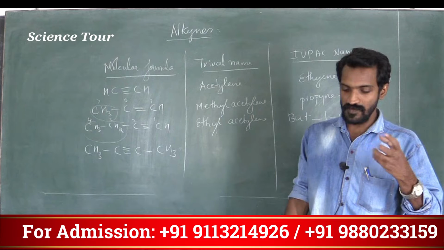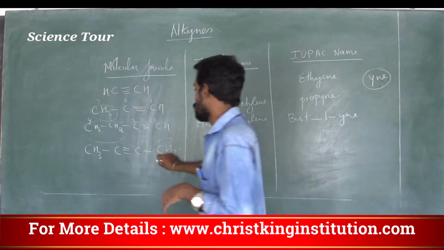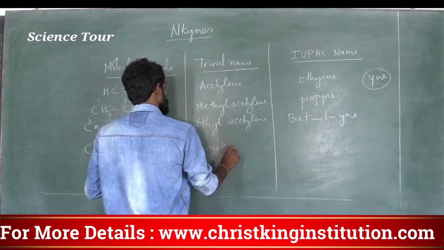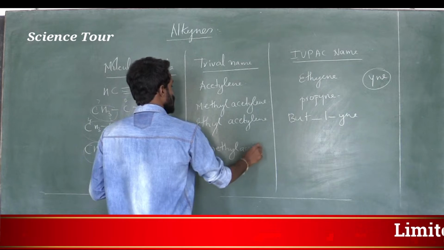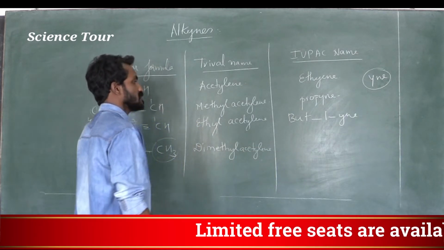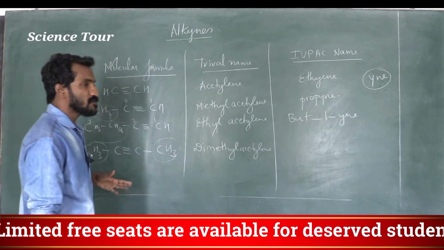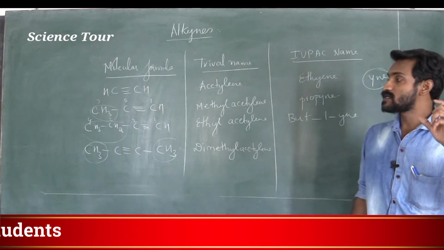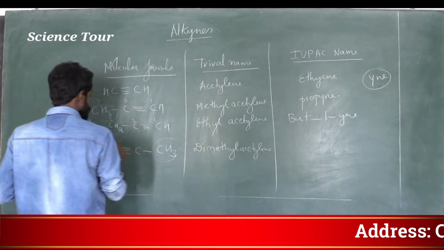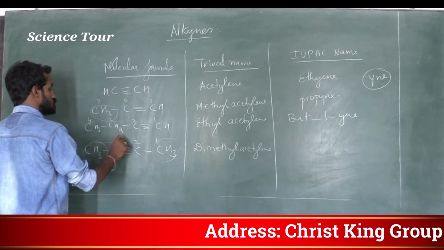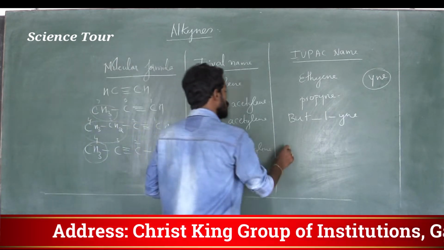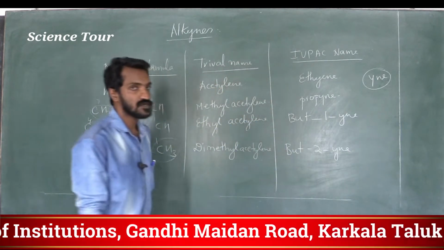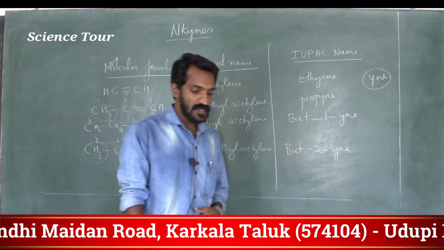Dimethyl acetylene, since 2 methyl groups are attached. And the IUPAC name is but-2-yne, because you can start numbering from this side or this side, it is the same: 1, 2, 3, 4. But-2-yne.